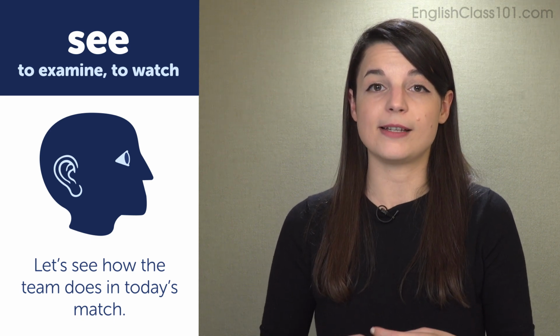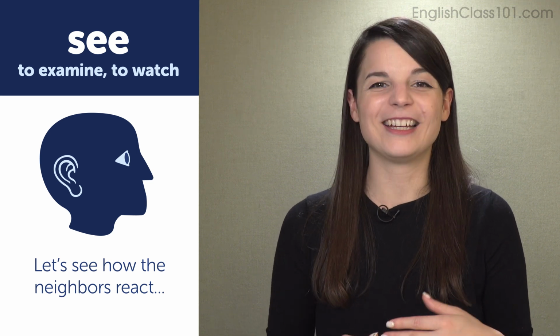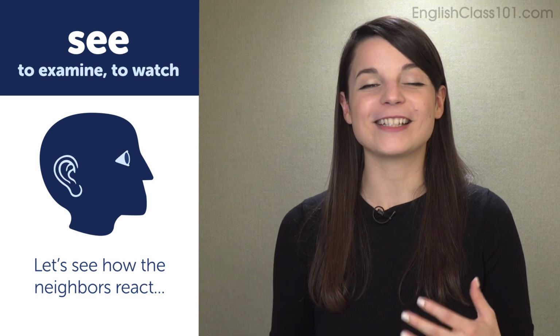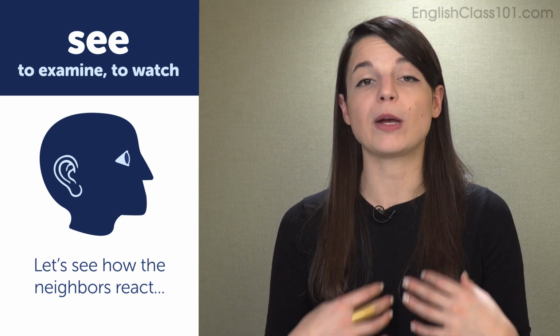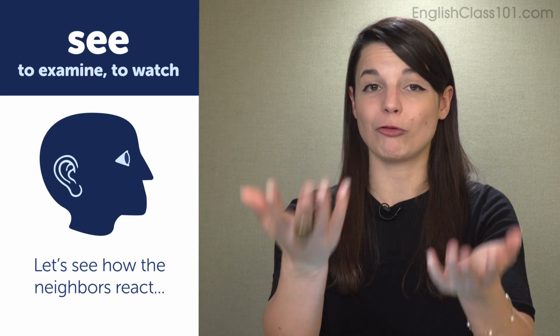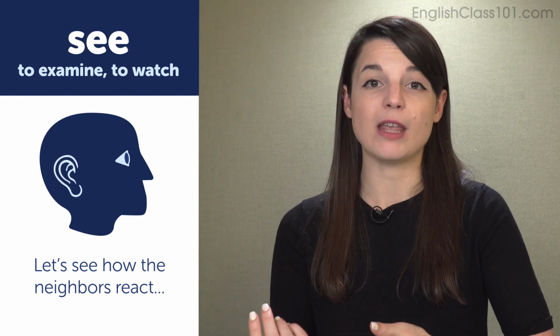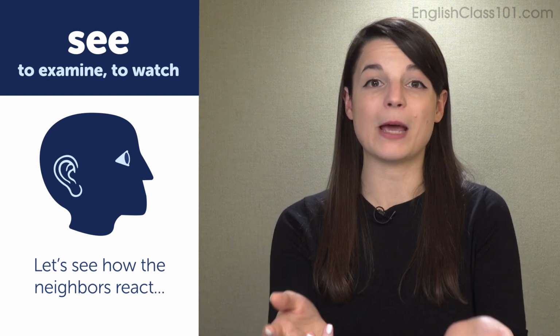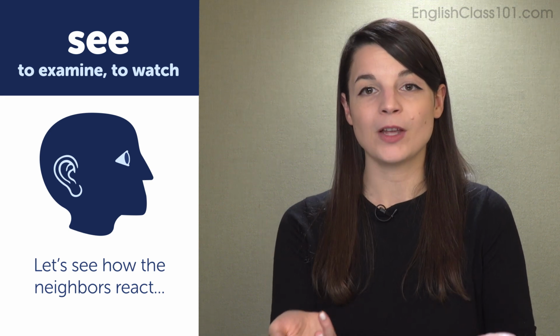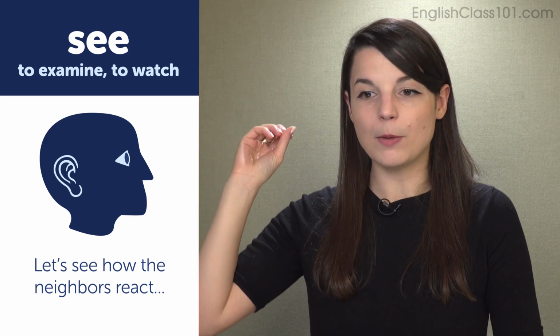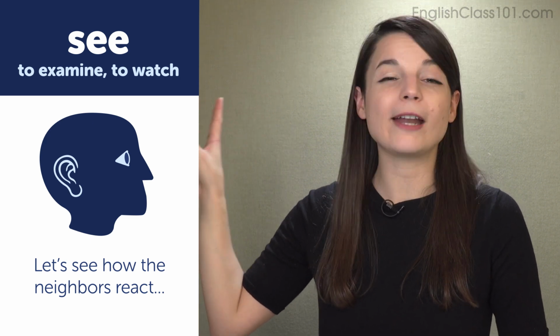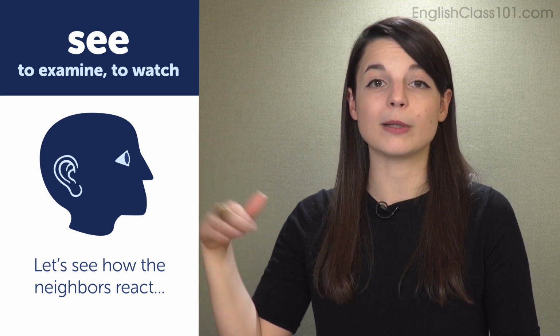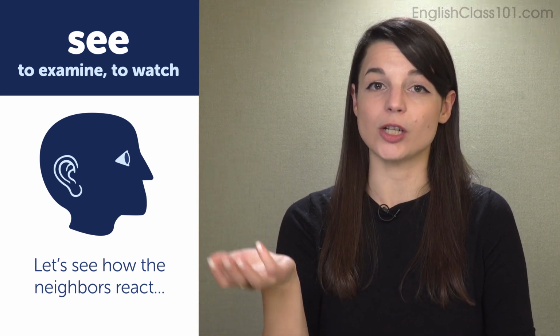In the second example sentence, let's see how the neighbors react, we see the same thing. It's the same sort of nuance. We are expecting a reaction. We are going to watch for a reaction from the neighbors when they realize we bought a pool. So we want to examine their reaction, an outcome. We can use the verb see, though maybe we use our ears, like if the neighbor says, oh my gosh, they bought a pool. You're waiting for a reaction there. We can still use the expression let's see to talk about that. So let's see what happens next, for example.